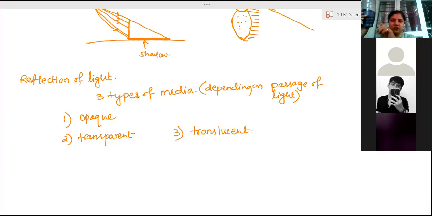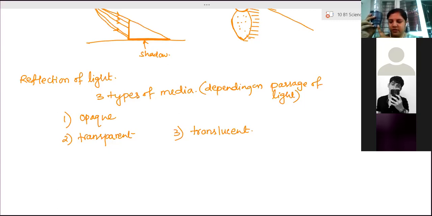To see water, the light from the water should reach our eyes. But through this area, this gray area, it is completely an opaque surface. The medium is opaque. So due to that, the light from that water is not able to reach us. Therefore, this surface is called an opaque surface.